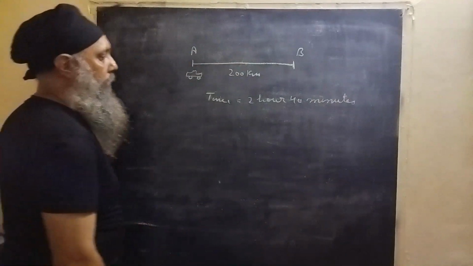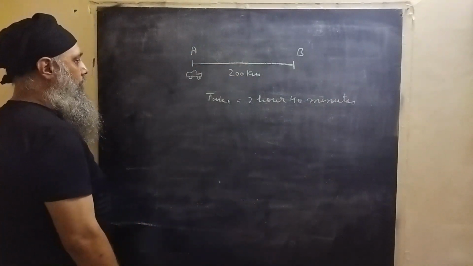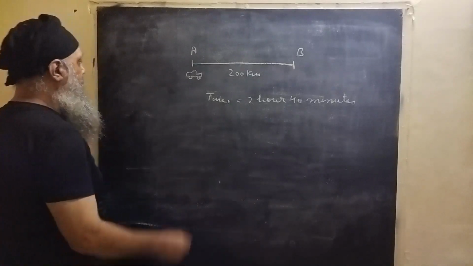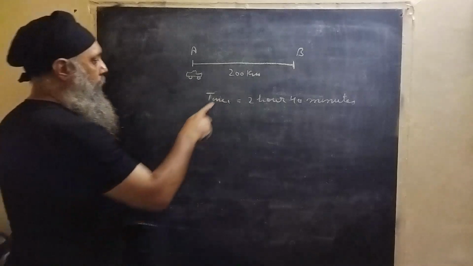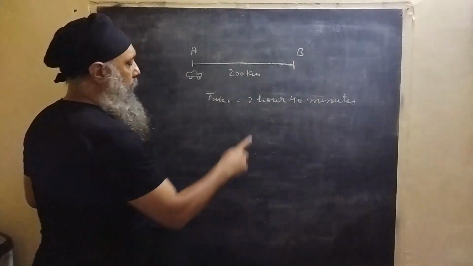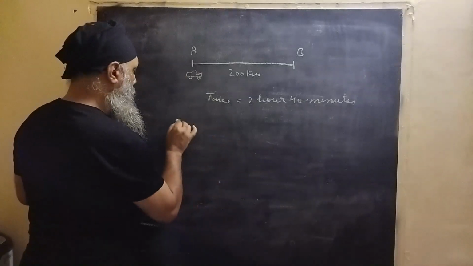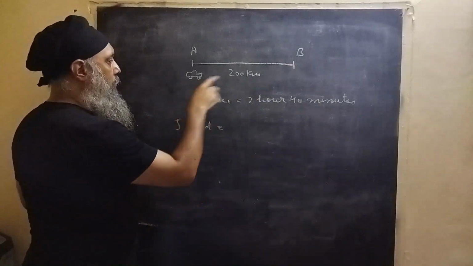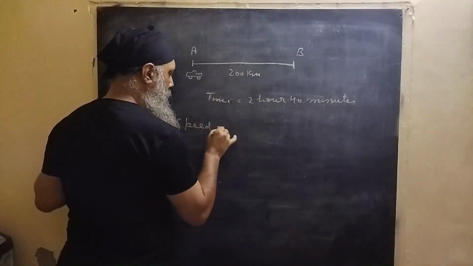Now the units are different. First of all, we have to see what appropriate units to take. This is 200 kilometers, and we have to find the speed with which it's moving. This is actually the average speed.